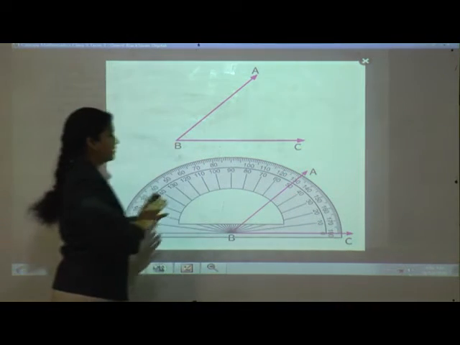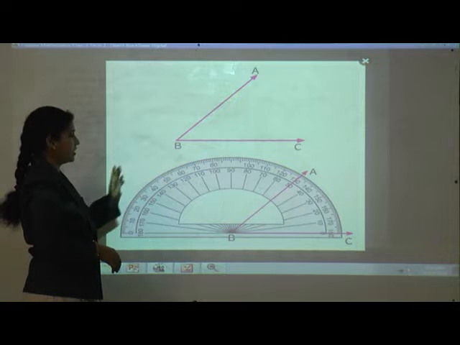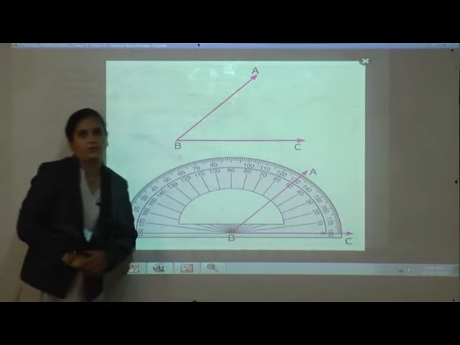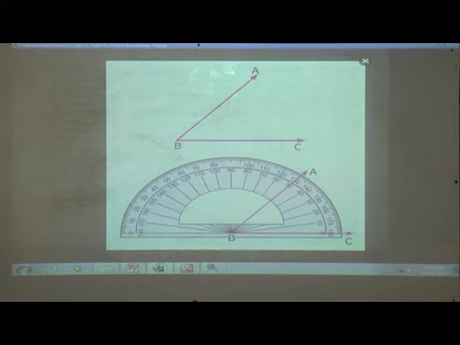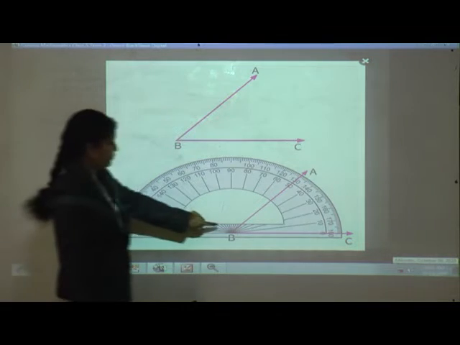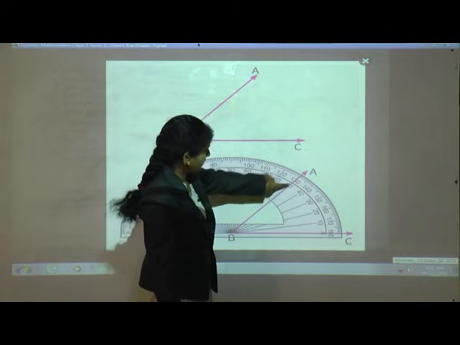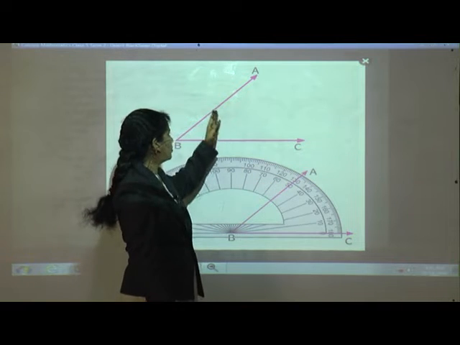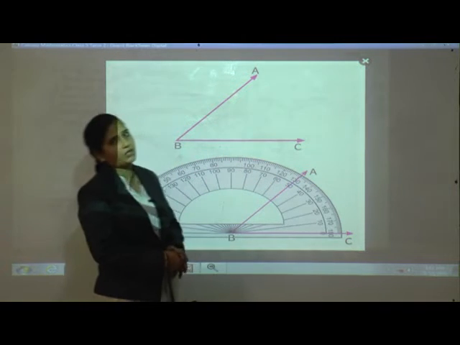Okay, and whenever the ray is on the left side, just count from the left side, outer scale. Now here, read it. Where is the ray? Here, on the 50 degree. So the measure of angle ABC is 50 degree.